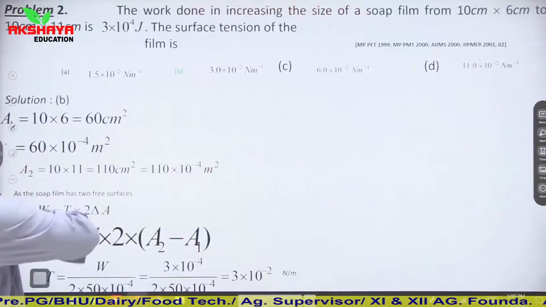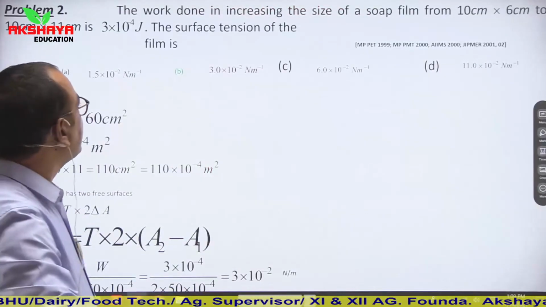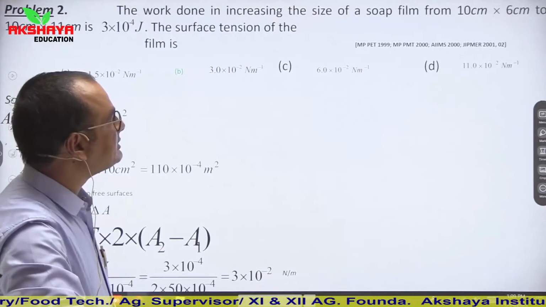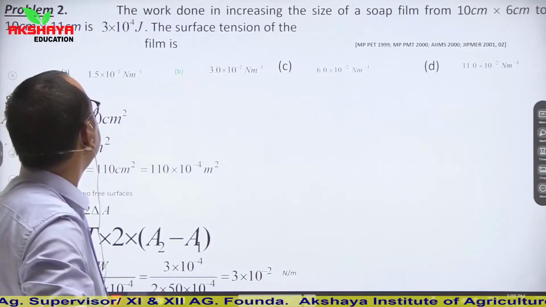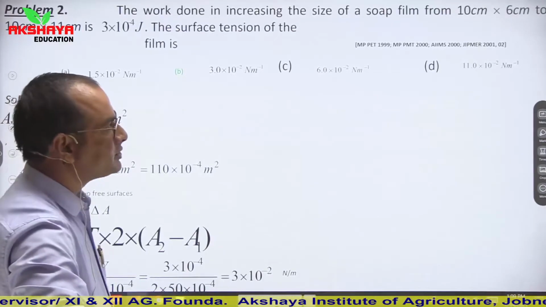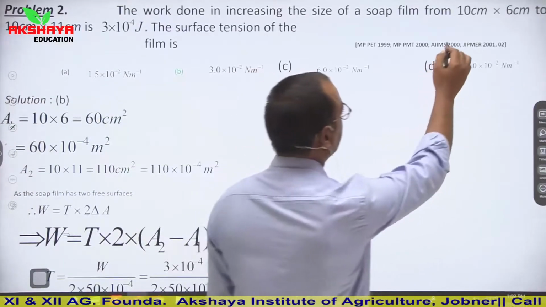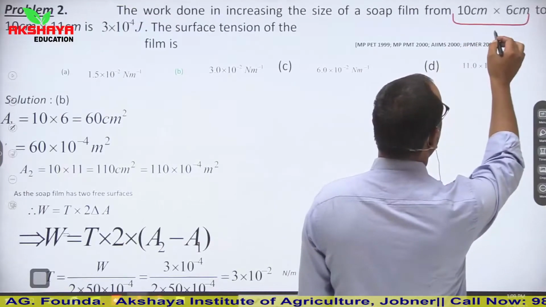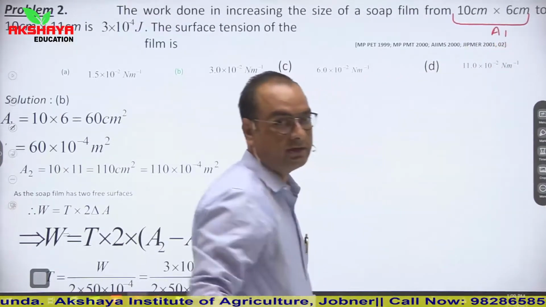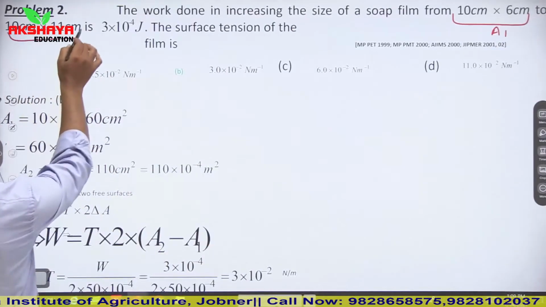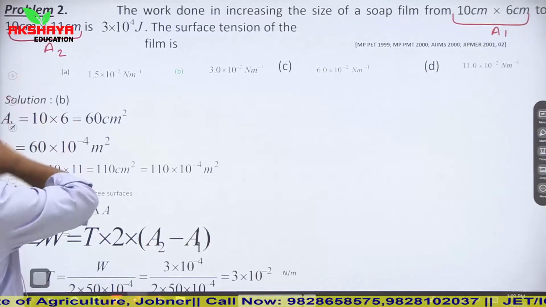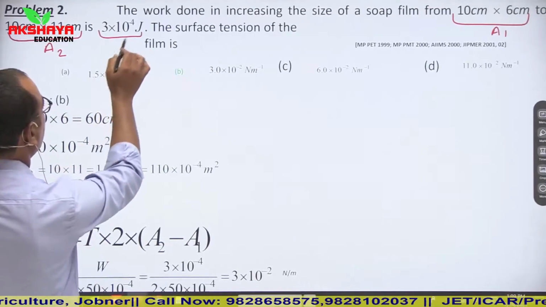Then next one. In next question, you are given the work done in increasing the size of a soap film from 10 centimeter into 6 centimeter to 10 centimeter into 11 centimeter. So see, this is initial area. Let us say it is A1, initial area 10 centimeter into 6 centimeter. This one is the final area after increment, it is A2. And this is amount of work done.